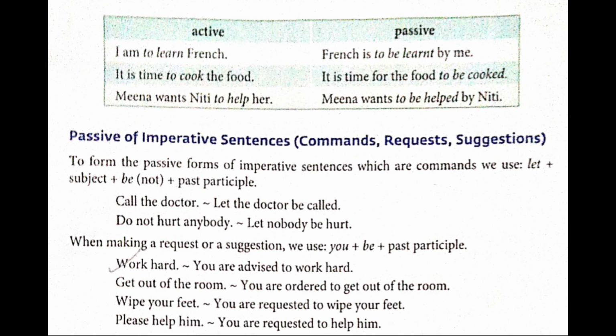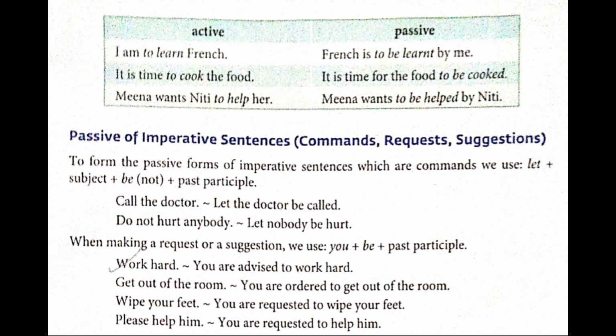So whenever it is an imperative sentence, a command sentence, please form the sentence with let. Next rule, when making a request or a suggestion, we use you plus be plus past participle. For example, work hard. So the answer will be you are advised to work hard.